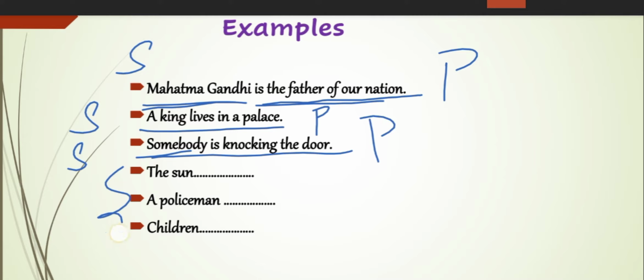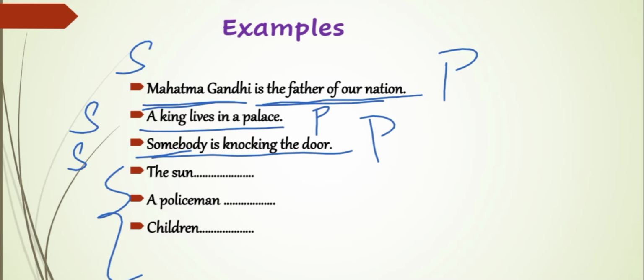Now complete these three with suitable predicates. The sun. The sun rises in the east. A policeman. Children. Just you complete these three, fill in the blanks with suitable predicates.